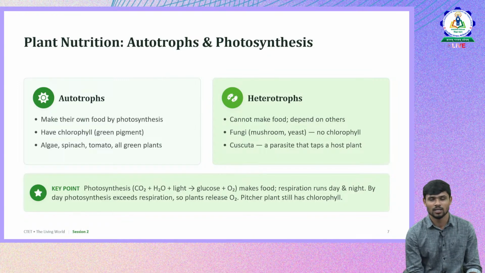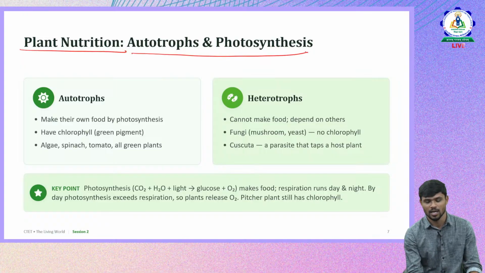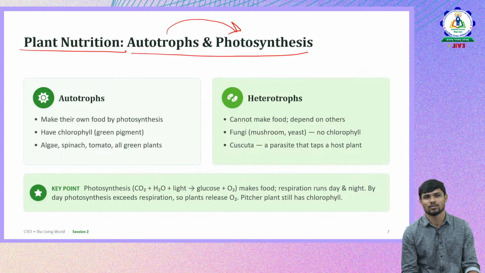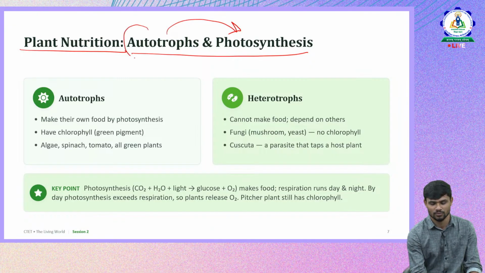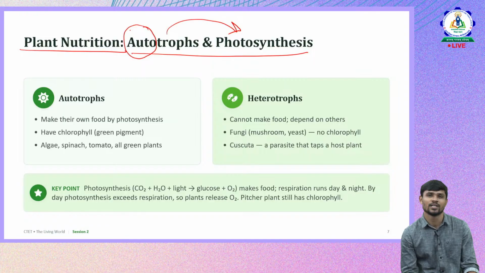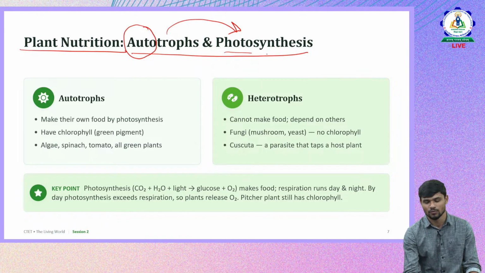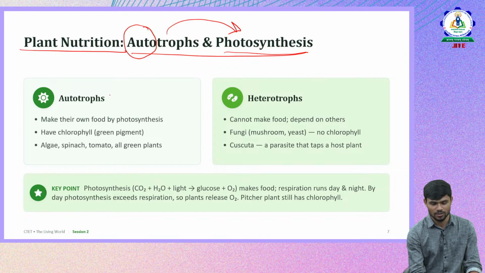Then one more important concept in the plant kingdom is plant nutrition. Plants are autotrophs and they perform photosynthesis. Almost all plants are autotrophic in nature. All of you know the term autotrophic. Auto means self, self-preparing. So they prepare food themselves through the process of photosynthesis. Autotrophs make their own food through photosynthesis.